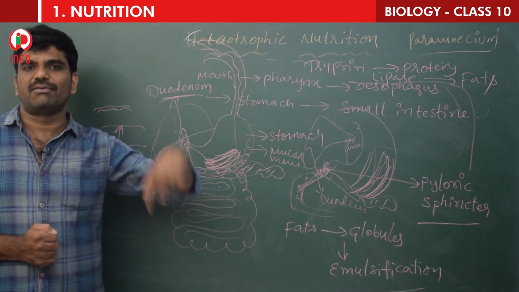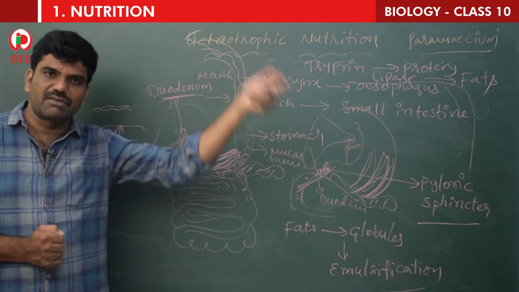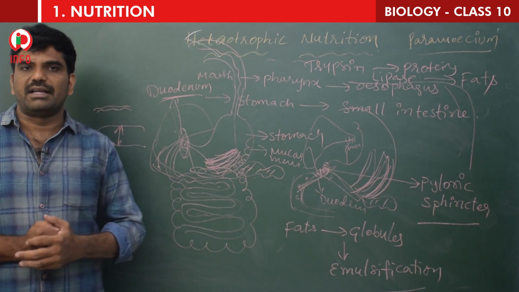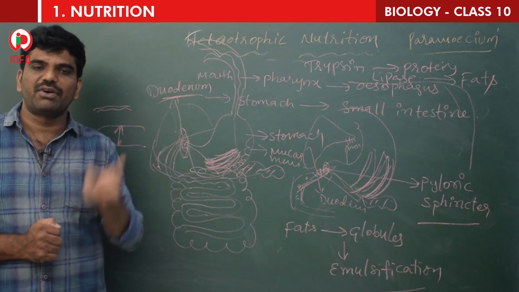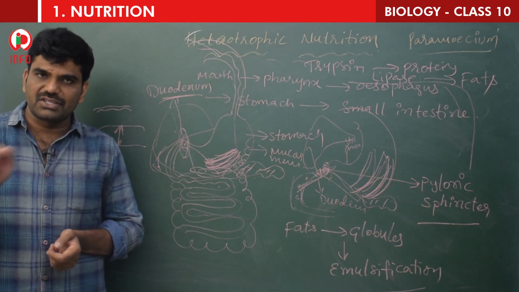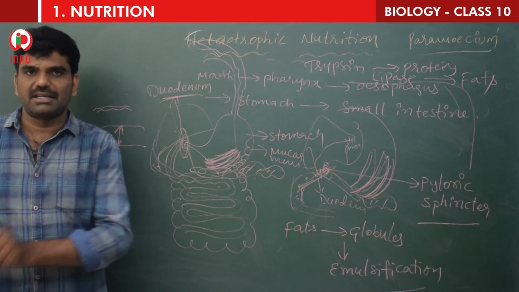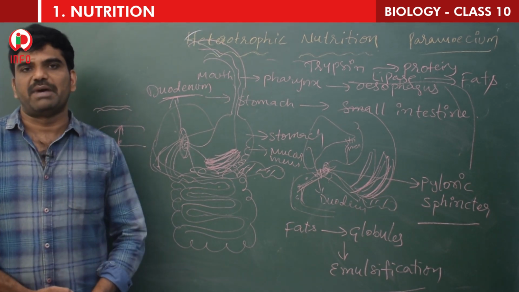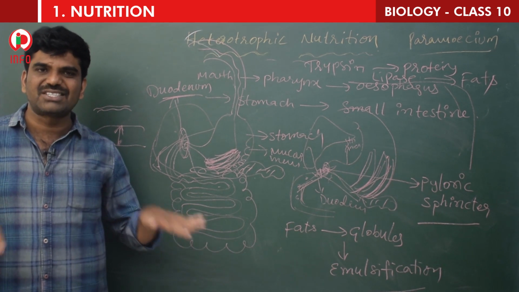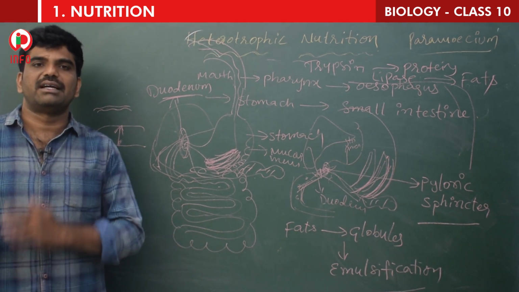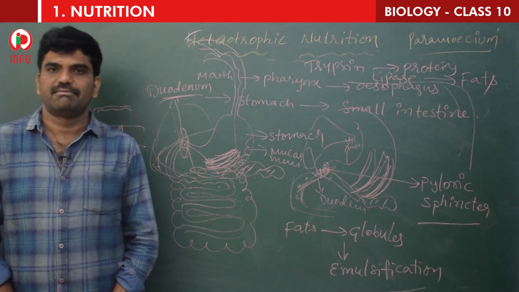Again, the digestion of carbohydrates resumes in the next part. Actually we have seen the digestion of carbohydrate in the mouth. There is no digestion of carbohydrate in the stomach, and the next part is the intestine. Again it is resumed back. Okay, so this is about the digestive system. Now let's go for the digestive enzymes.